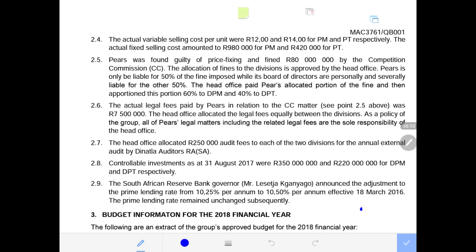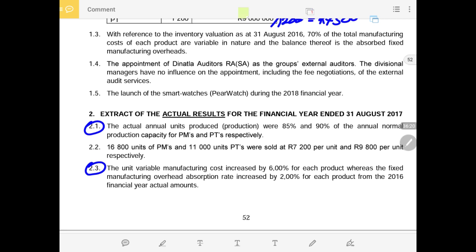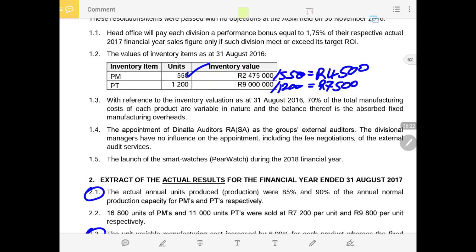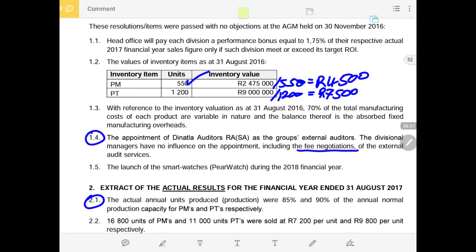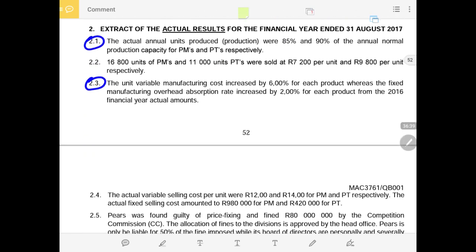Now 2.7 says the head office allocated 250,000 audit fees. Remember, under 2 point something, or maybe 1 point something, we were told that the head office is the one in charge of appointing the auditors. During the negotiation, the divisional managers are not involved. They have no control and no influence over the negotiation of the fee, meaning that was the head office's job.